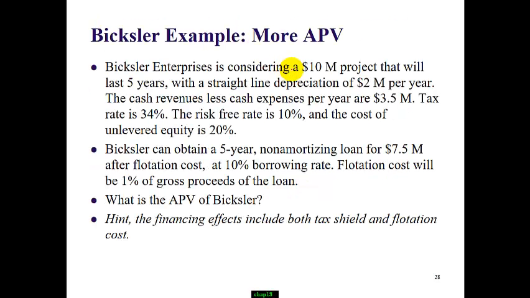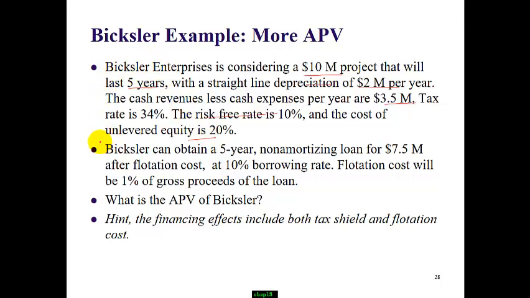I have one more example on APV where we will consider both flotation cost and interest tax shield. The company is considering a $10 million project, a 5-year project, straight line depreciation all the way to zero, $2 million per year. The revenue minus expenses is $3.5 million. Tax is 34%, risk-free is 10%, cost of unlevered equity is 20%.